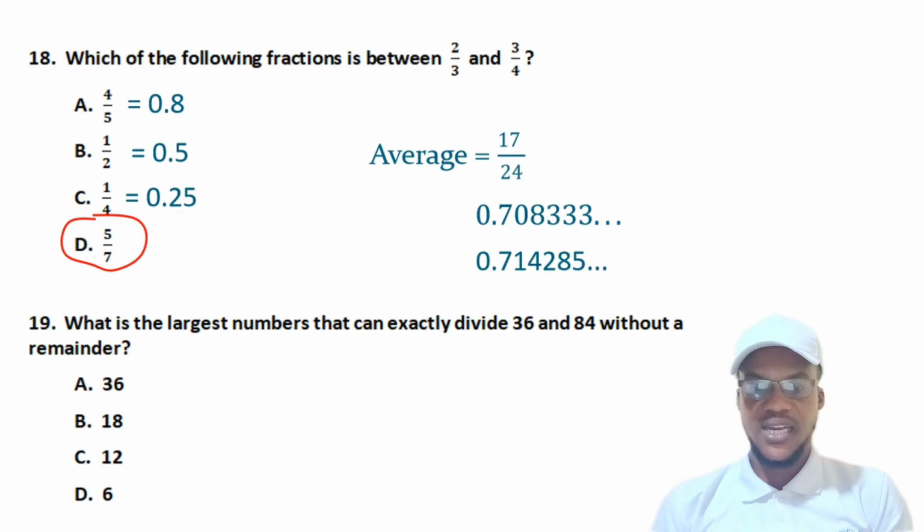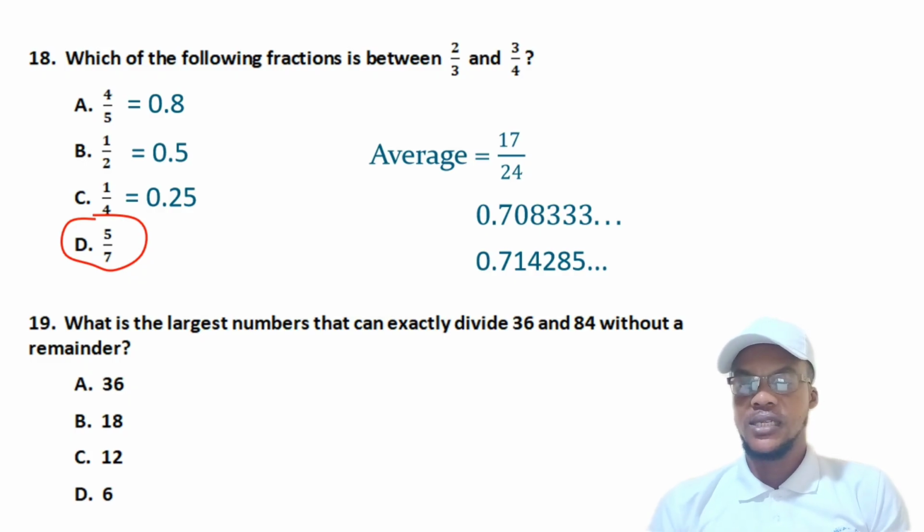Yes, so that is what we are looking for. We are looking for the number which is a factor of both 36 and 84. We will get a lot of them, but we are looking at the largest or the highest. So in that case, we are talking about the highest common factor, that is the HCF, or the greatest common factor. That is what we are talking about.